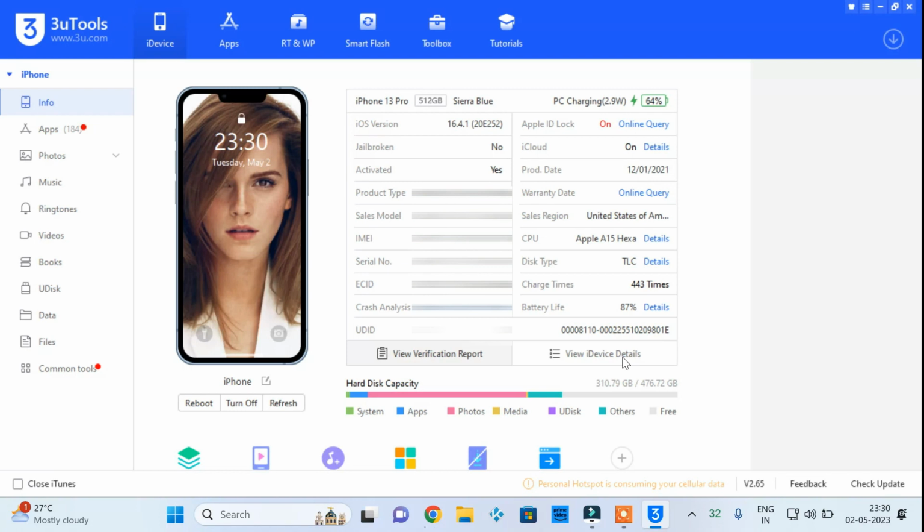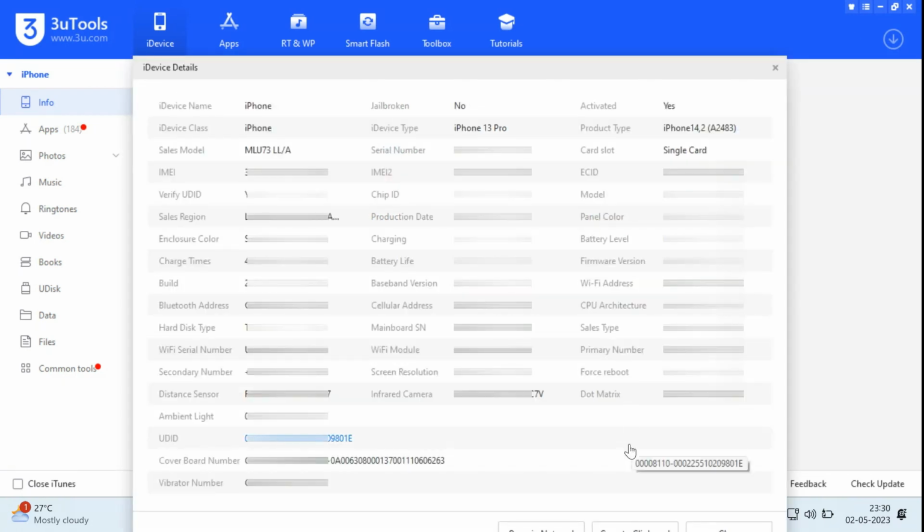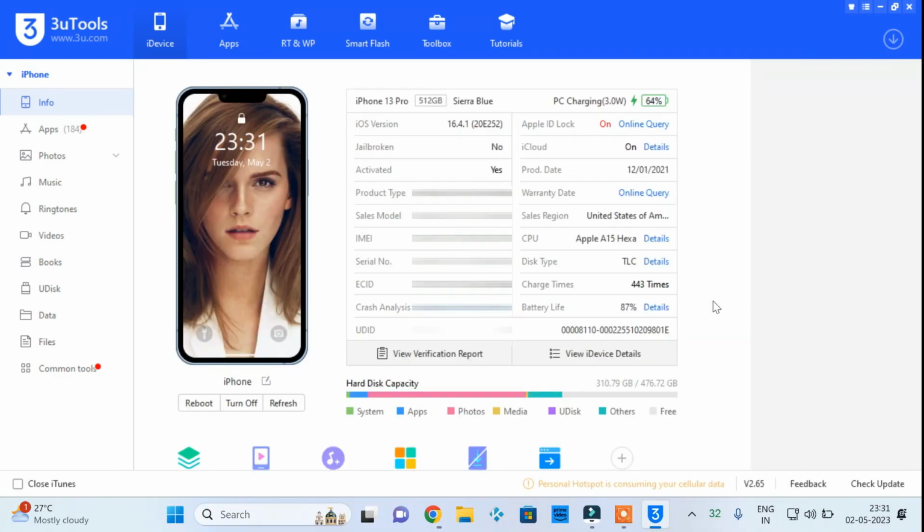Now click on View iDevice Details, and you can know your Bluetooth address, Wi-Fi serial number, mobile numbers, battery health, and many more. Here you can also see the storage used for files and apps.